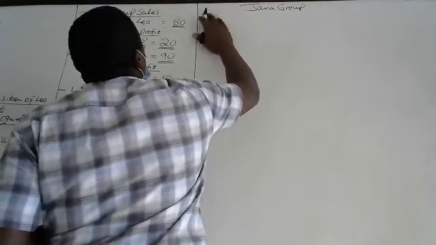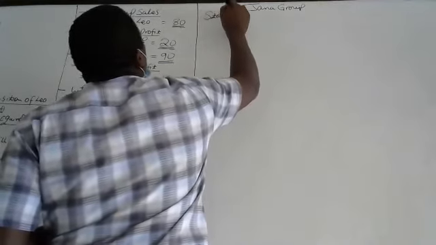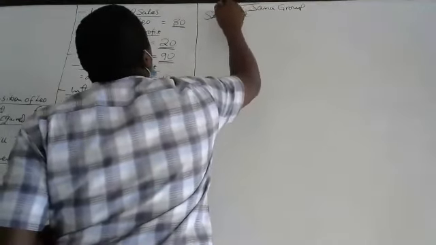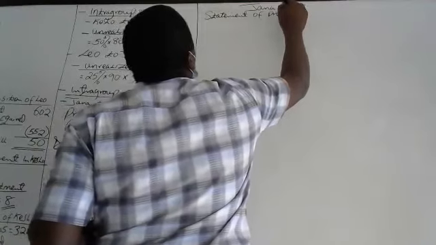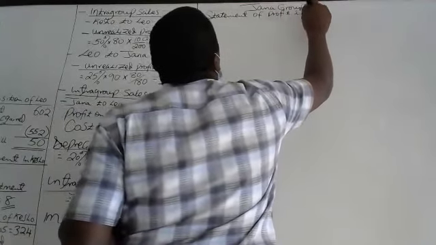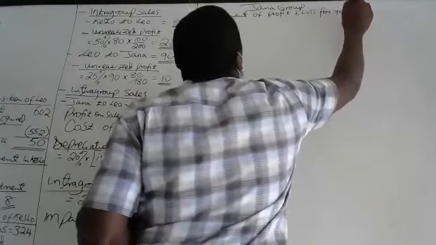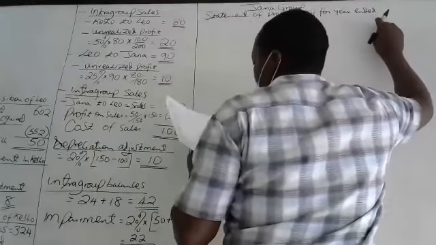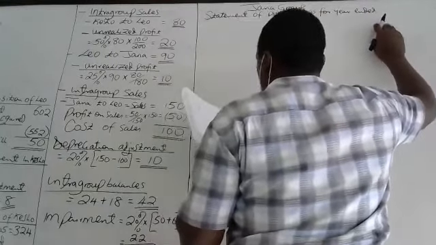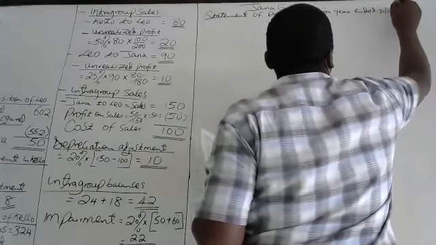Consolidated statement of profits and loss for the year ended 1st March 2013.